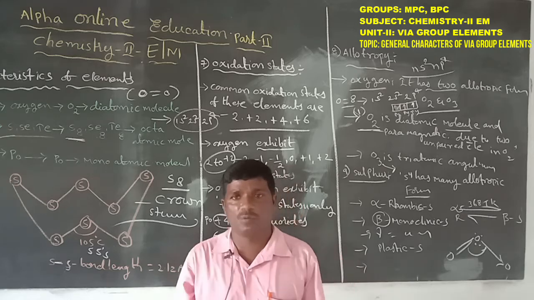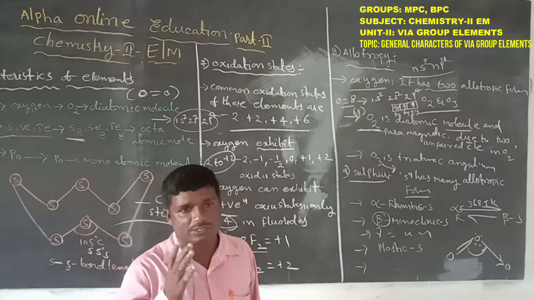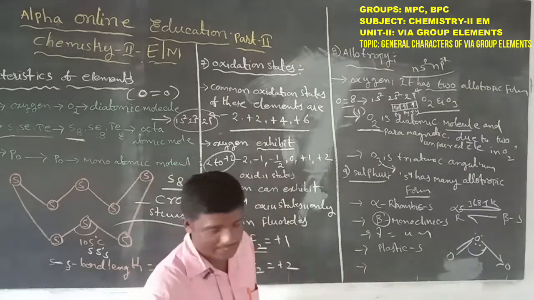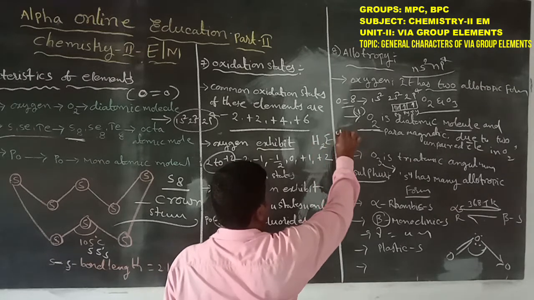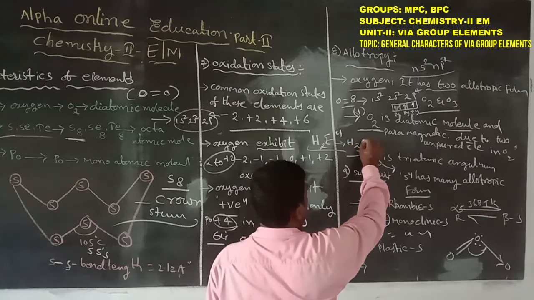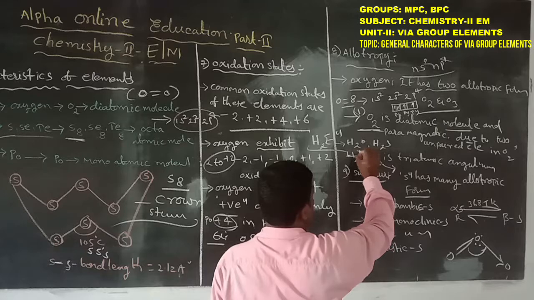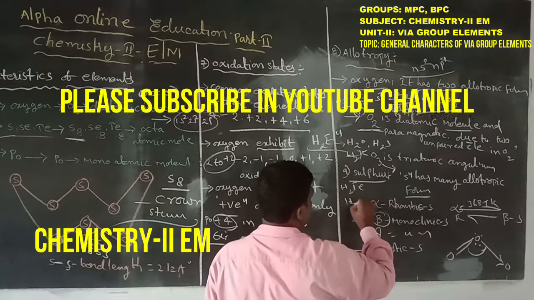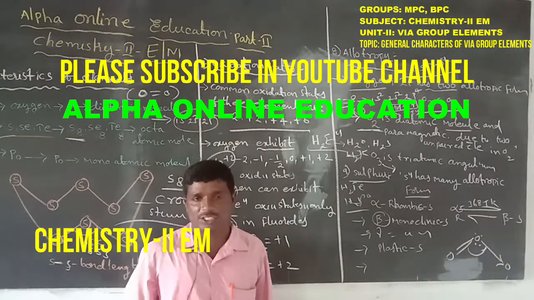All 6A group elements, when treated with hydrogen, form hydrides of the formula H2E. For example, H2O, next H2S, next H2Se, next H2Te, next H2Po. That is known as the hydride nature.